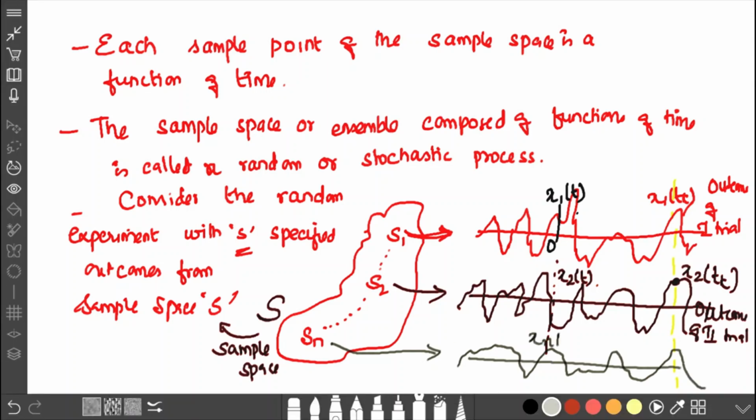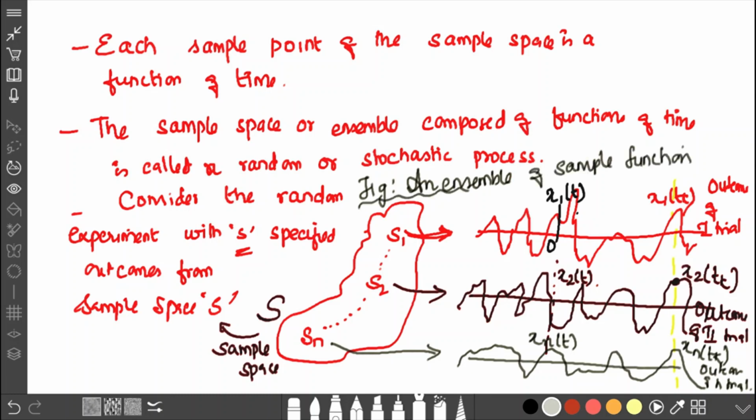So here at the sample point, you could see it is denoted as x1 of t. In probability, the samples are always taken in terms of x of t at a particular time, so it is denoted as x of t. Now we are going to see how this sample trial is obtained with respect to x1 of t and the output x of t at different time locations.